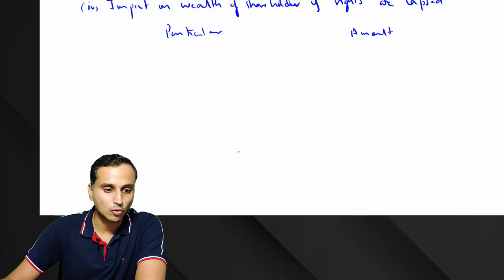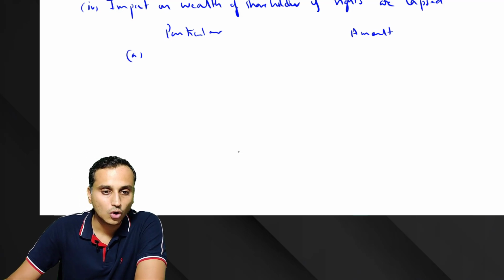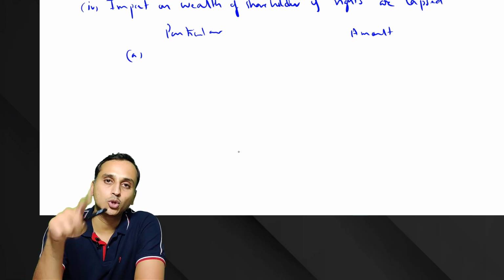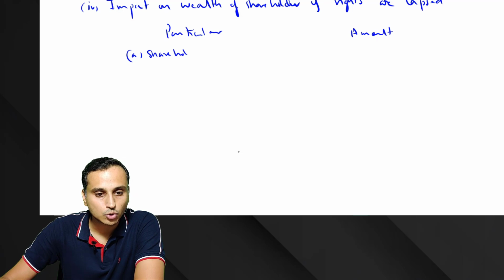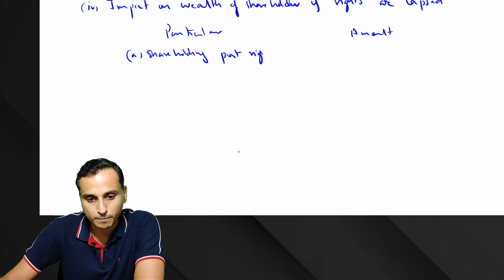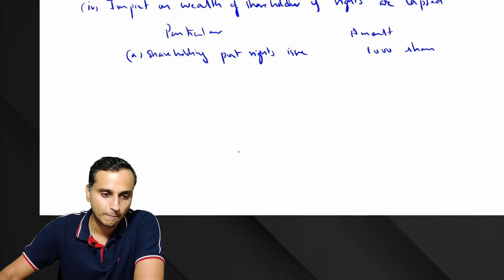Okay. So what we'll do? Yes. So he is not subscribing, he is not selling the rights also. So what will be the shareholding? Shareholding post rights issue. How many shares will he have? He'll hold the same 1000 shares only.